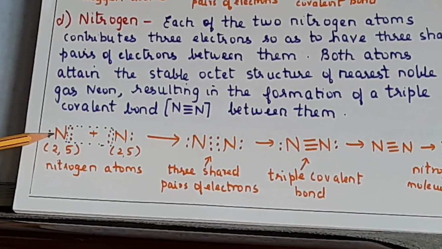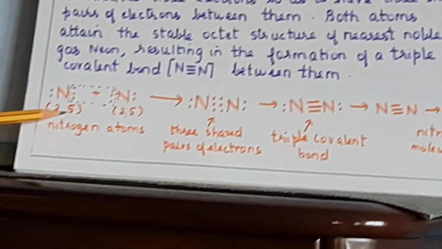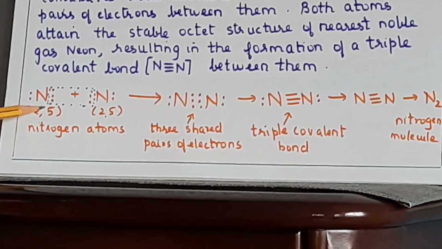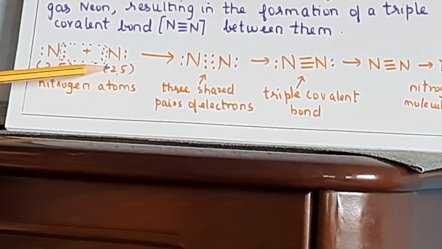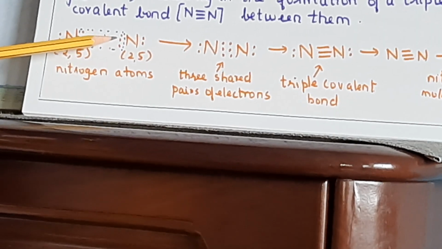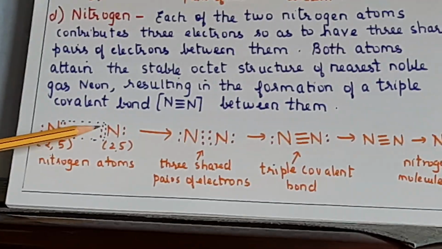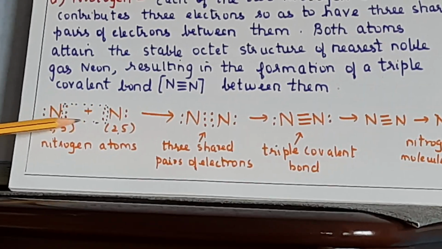Now this is the nitrogen atom. 2, 5 is the electronic configuration because the atomic number is 7. Now there are 5 electrons, 1, 2, 3, 4 and 5. The other nitrogen atom is also 2, 5, so 5 electrons, 1, 2, 3, 4, 5. Out of these 5, 3 are involved in the bonding. So you can see here, you show the overlap by dotted lines.